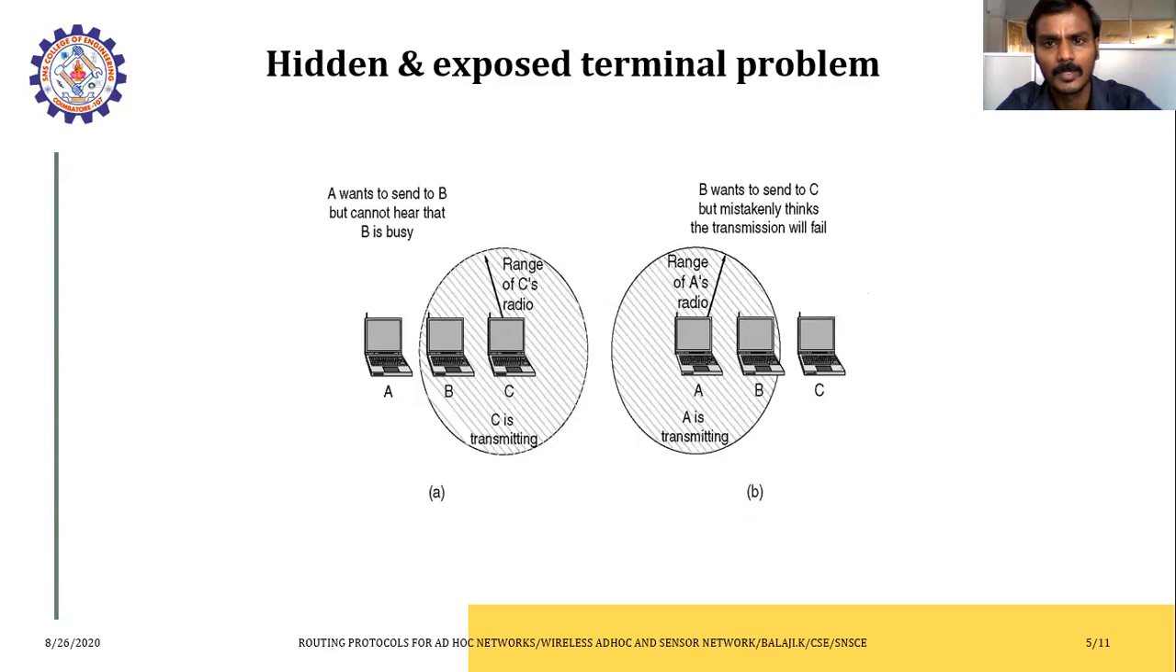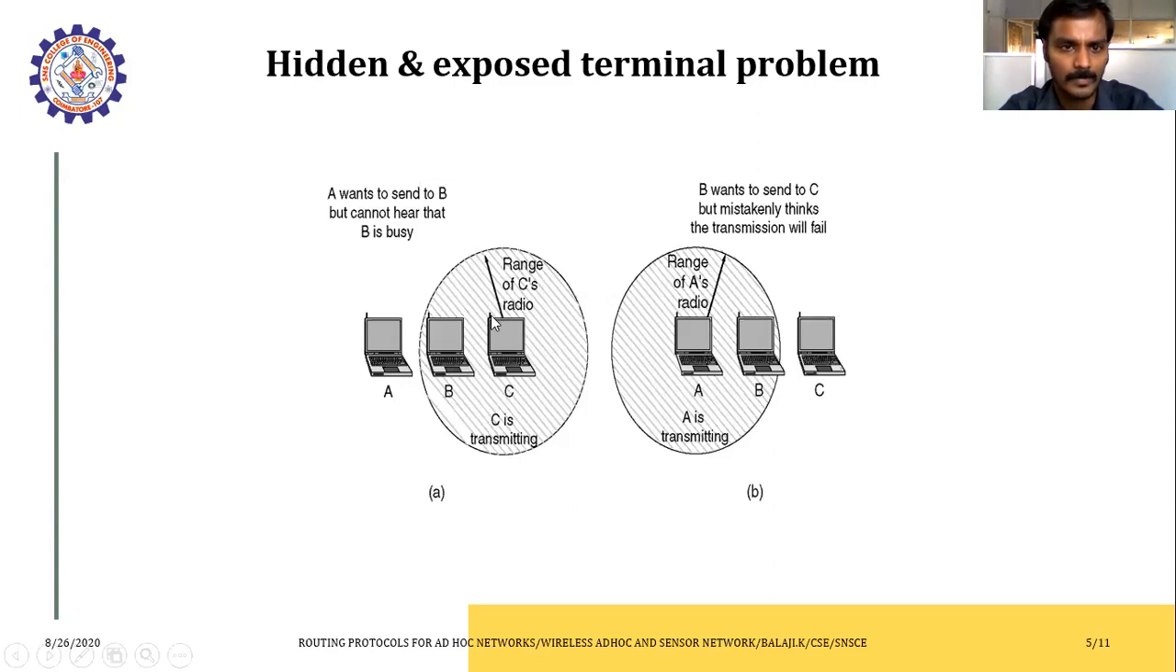So here the diagram explains the hidden and exposed terminal problem. In the first example, A, B, C are three nodes. Here B and C want to communicate because B and C are in range. When C communicates, B is in the range, but A is out of the range. So C wants to communicate, the communication is established and the data is transmitted. Then it will be closed.